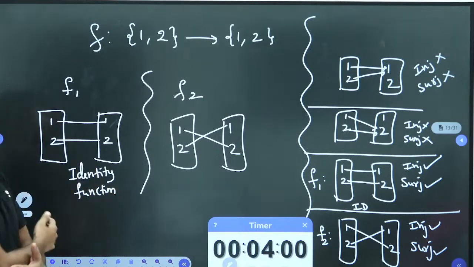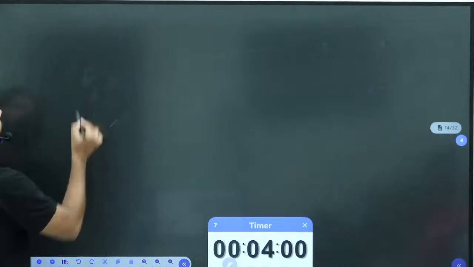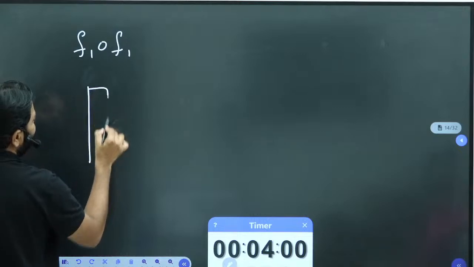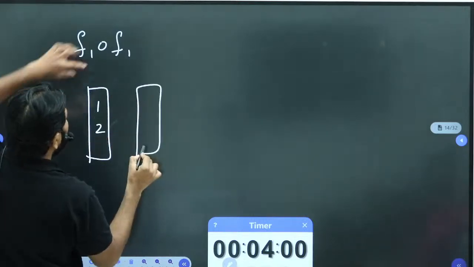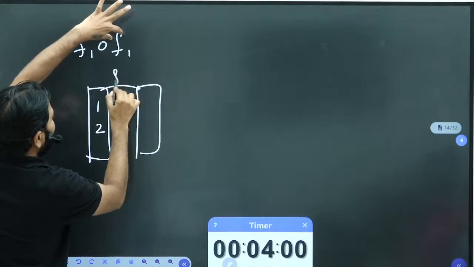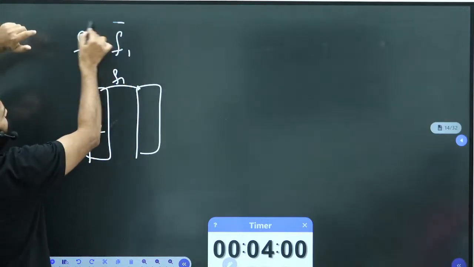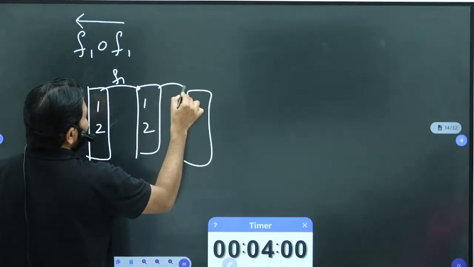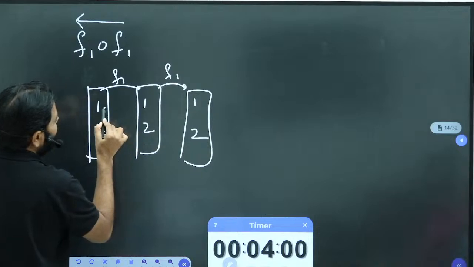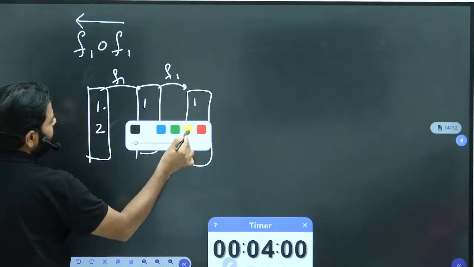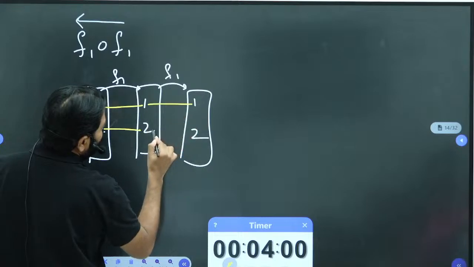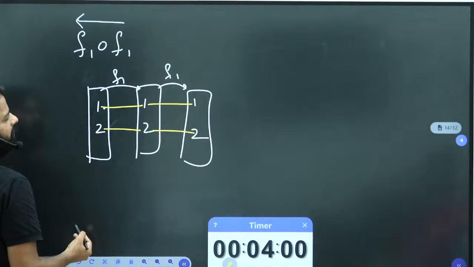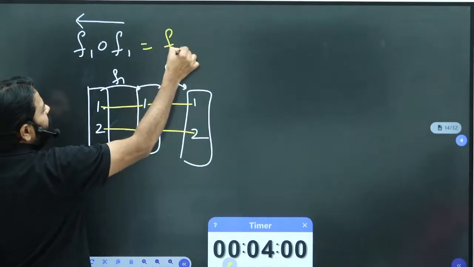Now you need to apply the composition. How do you apply the composition? If you apply F1 over F1, what happens? 1, 2. First you should apply this F1, because it goes from right to left. And it's also 1, 2. And this is F1. And you know what F1 is? 1 to 1, 2 to 2. So 1 goes to 1, 2 goes to 2. The result is going to be the same as F1.